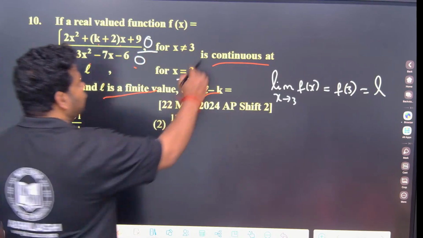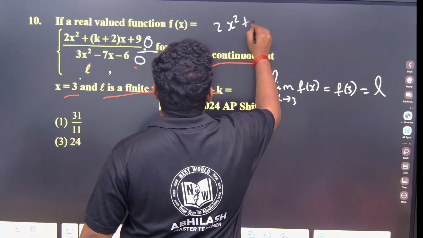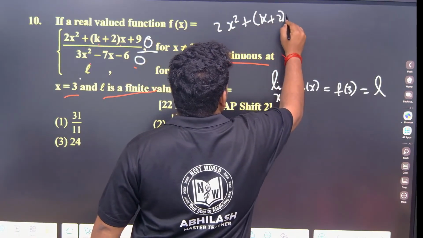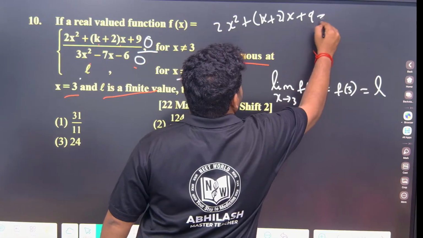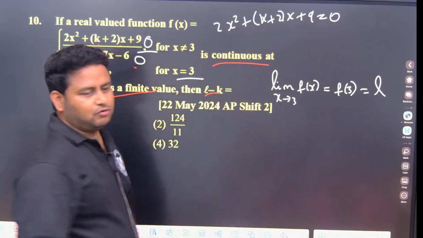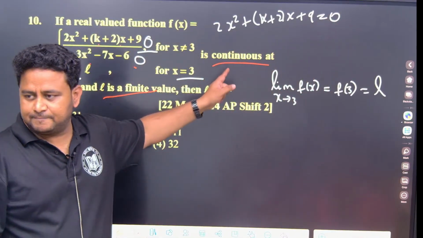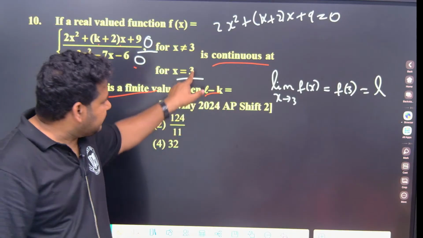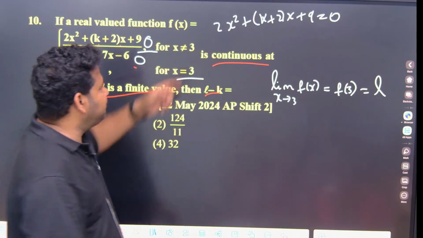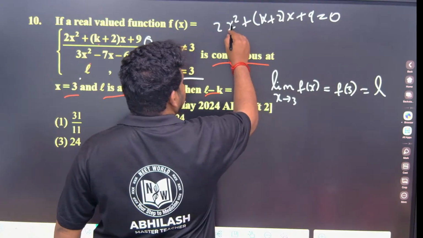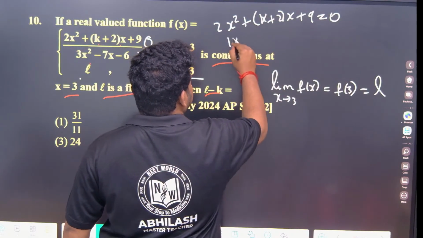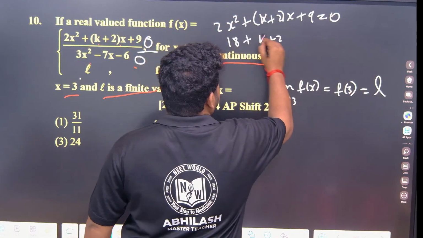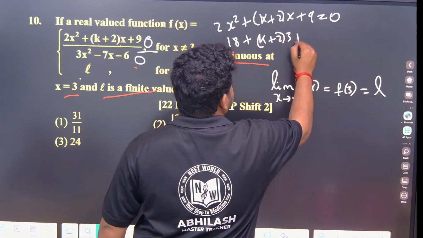So that means 2x square plus (k plus 2)x plus 9 is equal to 0. This we will get 0 only when we put x is equal to 3. When will we get 0? At x is equal to 3. We put x is equal to 3: this will be 9 into 2 is 18, plus k plus 2 into 3, plus 9.